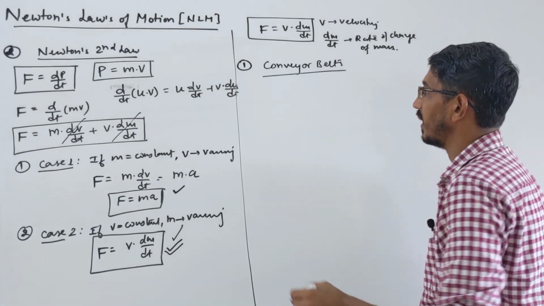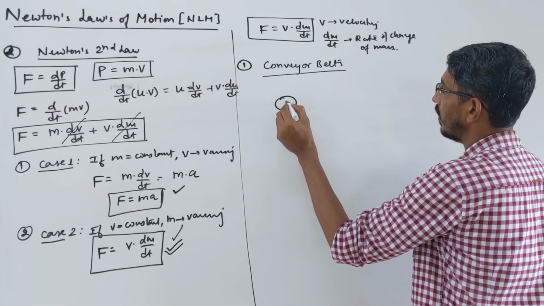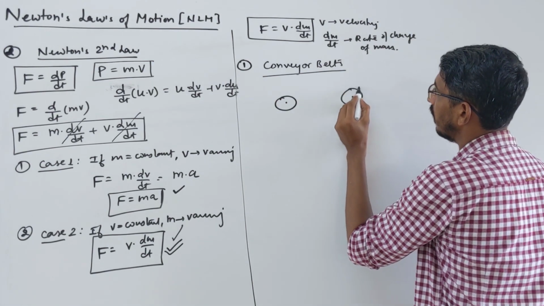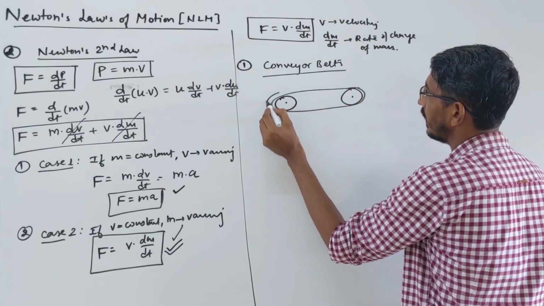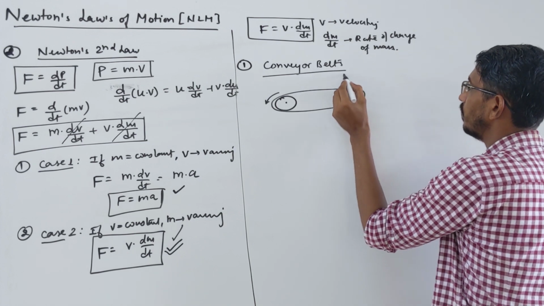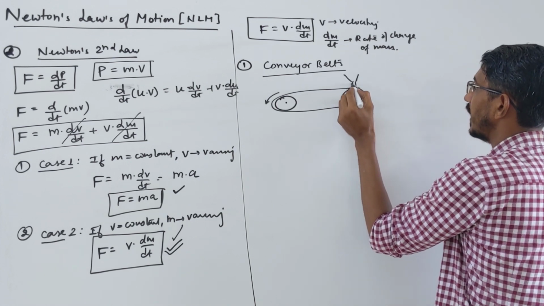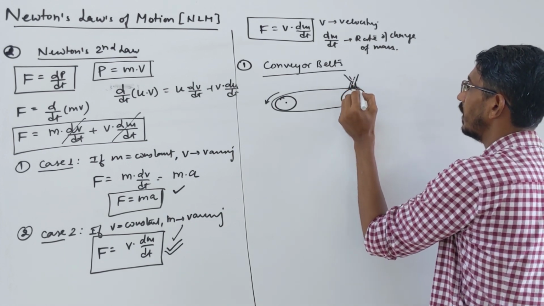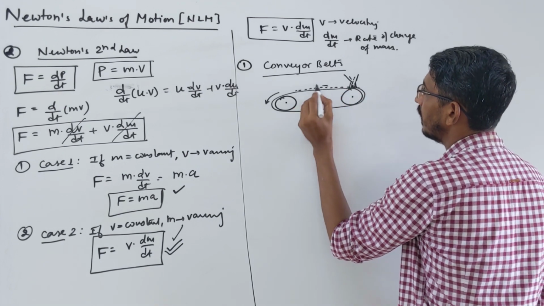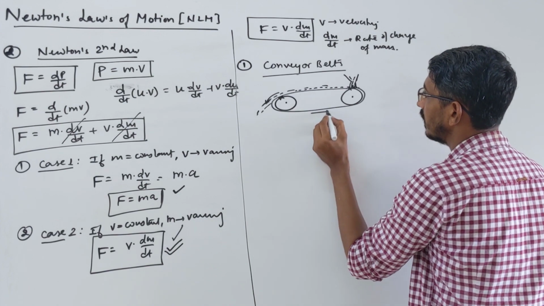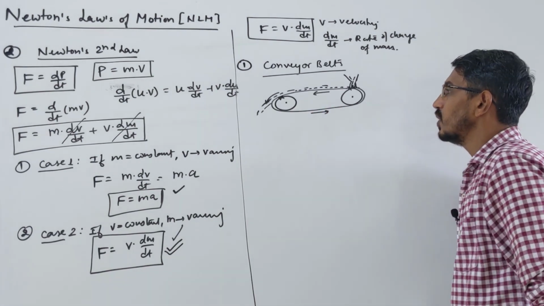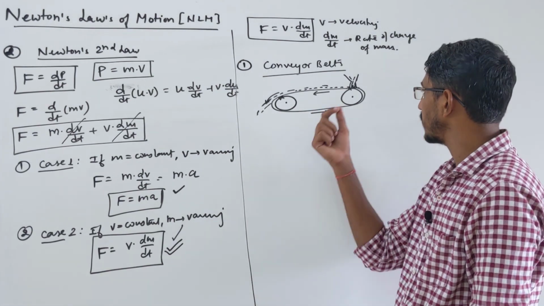If you have seen one, there are some wheels on which a big long belt is rotating. These two wheels keep rotating. Suppose sand or cement is poured here, it moves along this belt, comes to the end and falls there. So in this type of situation, what happens?